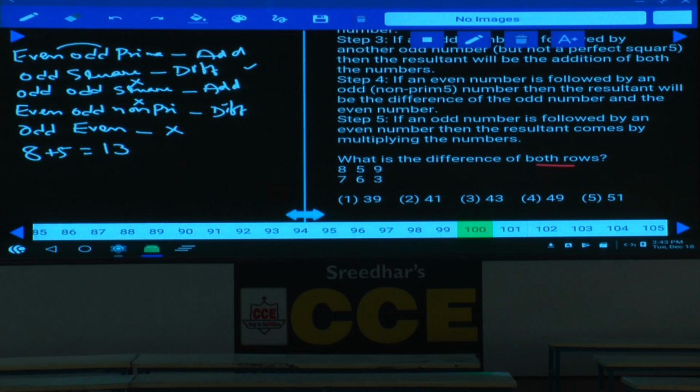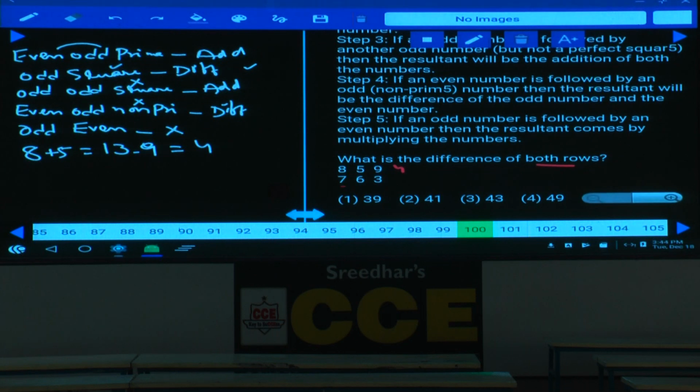Now this 13 should be operated upon with 9. 13 is an odd number, 9 is again an odd number followed by a square, isn't it? And 13 and 9, then what is the difference here? The difference between these two numbers is 4.